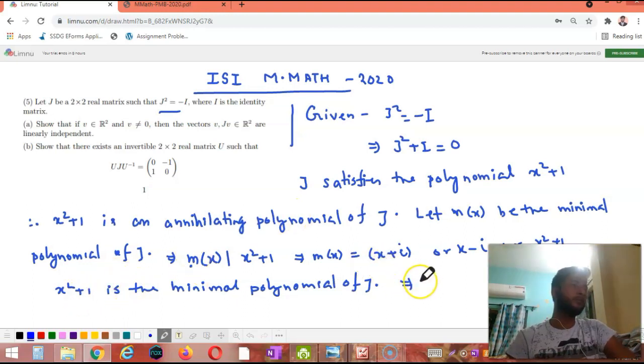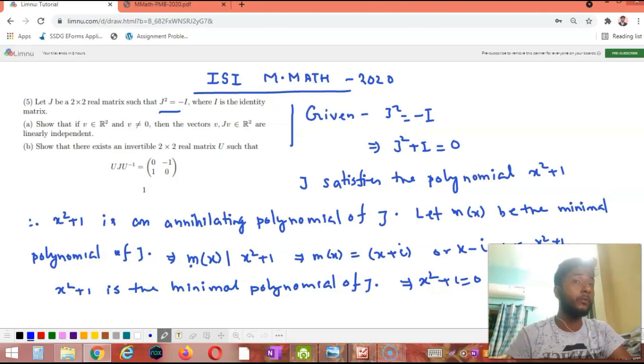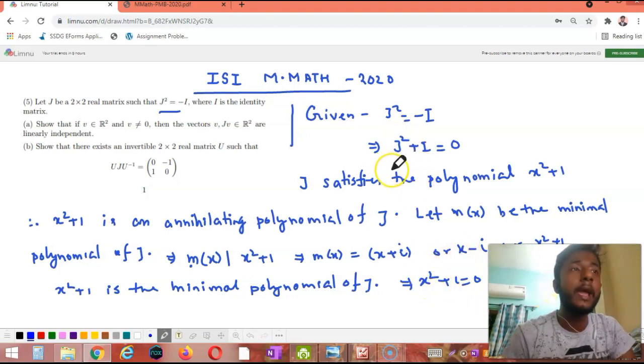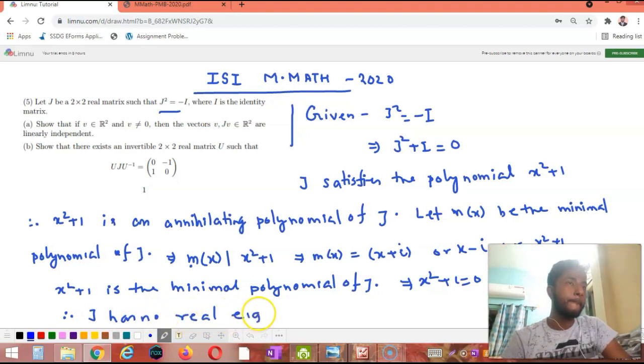The roots of x squared plus 1 equals 0 are x equals plus minus i. Therefore the roots of the characteristic polynomial are also plus minus i, and hence we can conclude that the matrix J has no real eigenvalues.